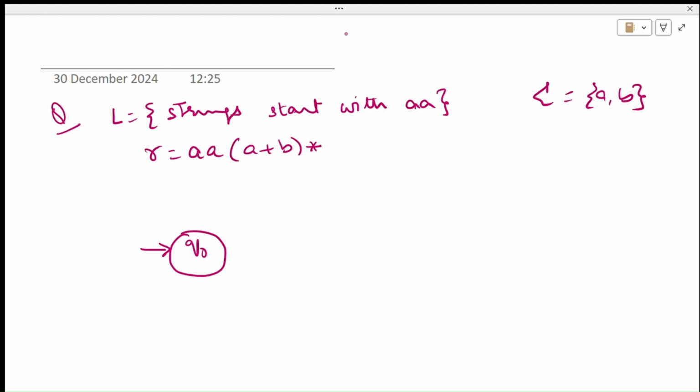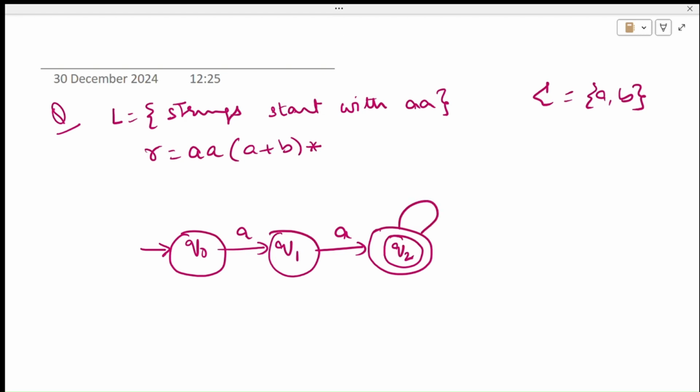Start with Q naught, reading an A, move to the next state, reading one more A, move to the next state, and make this state the final state. After these two A's, we can have any combination of A and B. Now complete the diagram by showing the transition of B on Q naught. We will never have a string starting with a B. So once the machine sees a B, reject this string. Send it to some state which is a trap state.